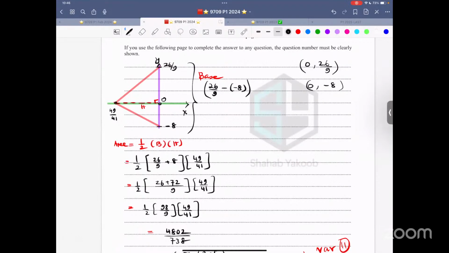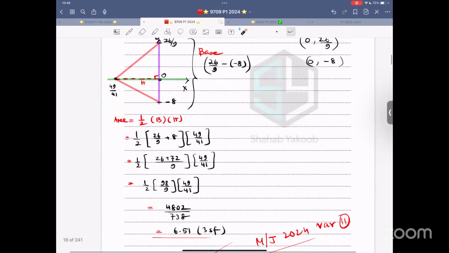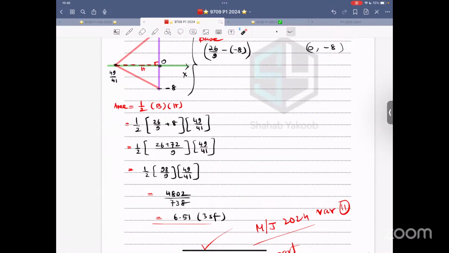So now what is the base? We don't need the y coordinate as such. We have this thing on the x-axis. That is, this distance is the height. That is 49 over 41. And on top, it's 26 over 9, 0, 26 over 9. That is the y-intercept, 0, negative 8. That is also a y-intercept. And this point of intersection is right over here. So whatever is the shape, we just need the height. We just need the x coordinate becomes the height. And half base into height, you can leave the answer in fractions. You can leave the answer in decimals.